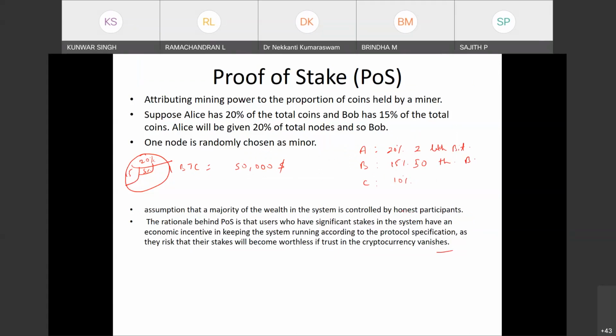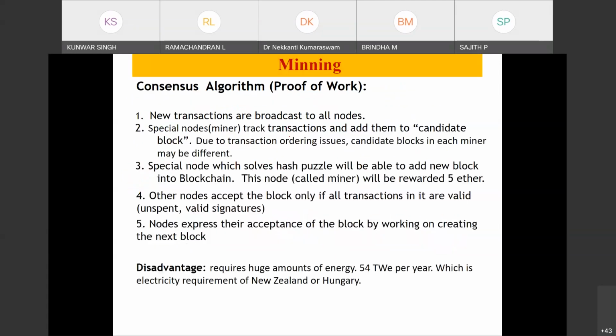But in case of proof of work, what is the proof of work, as yesterday we have seen? Proof of work is basically the person has to solve the hash puzzle. If he is able to solve the hash puzzle, then he will have the right to add the new block into the blockchain, and for that he will be rewarded 5 ether. So it's similar to Bitcoin.